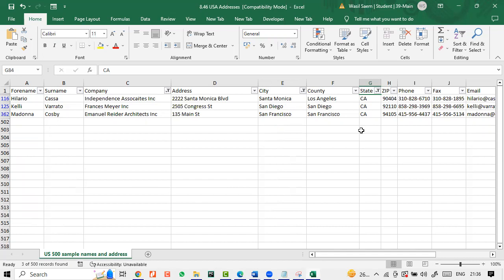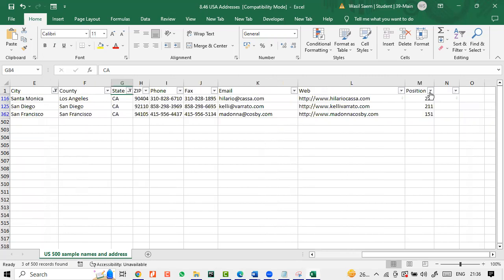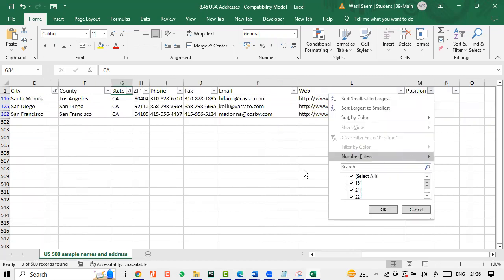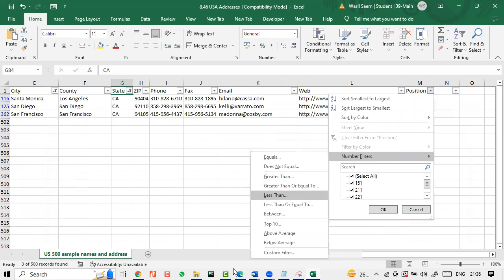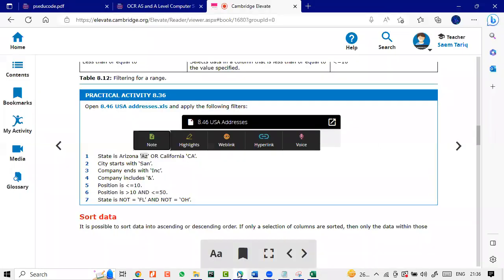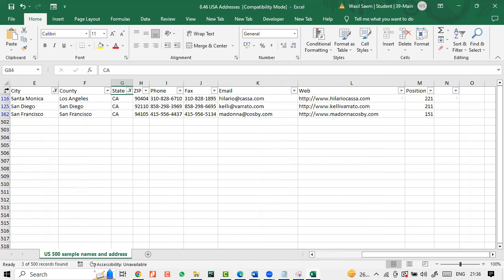Position is less than 10. So if we have over here, position is less than 10 again, I will do it is less than 10, right? Position is between this and this. So we probably just have to experiment, apply the following filters. We just have to do it again and again, right? So maybe we can, because if I apply all the filters, I don't have any positions less than 10.